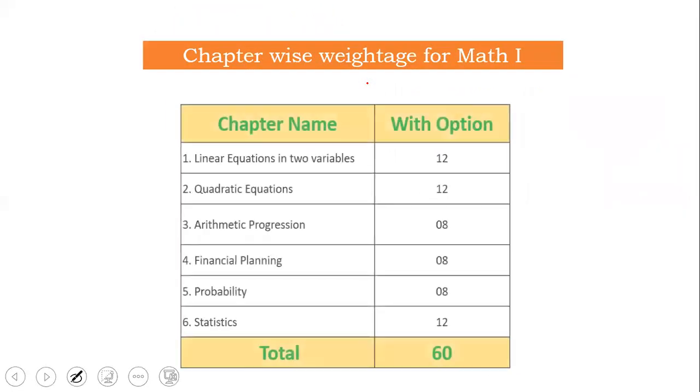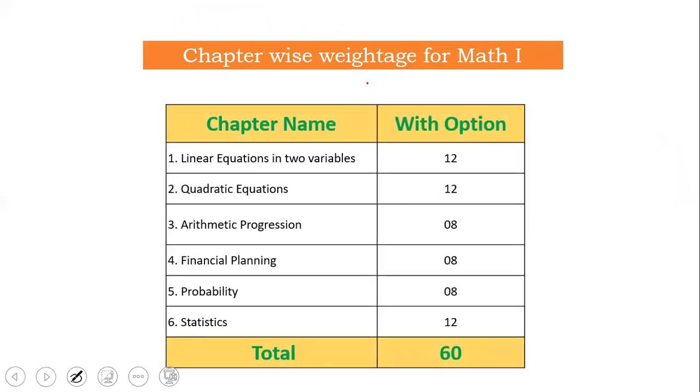Now let us look at the weightage. Has the weightage been changed? No. Now if you see, there is some omission from linear equation. There are major parts gone, but the chapter is reduced. So this chapter's importance increases a bit. Quadratic equation, if you ask me, completing the square method is removed and some sums of alpha and beta are removed.